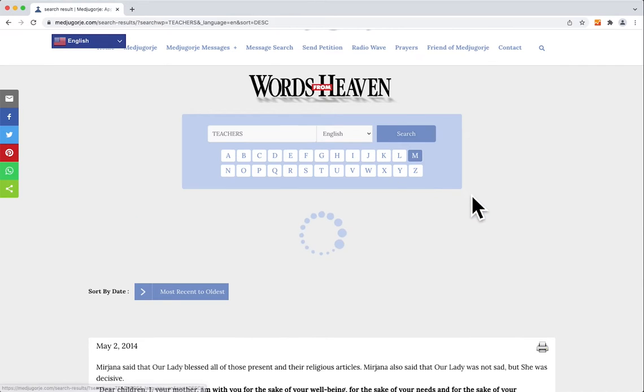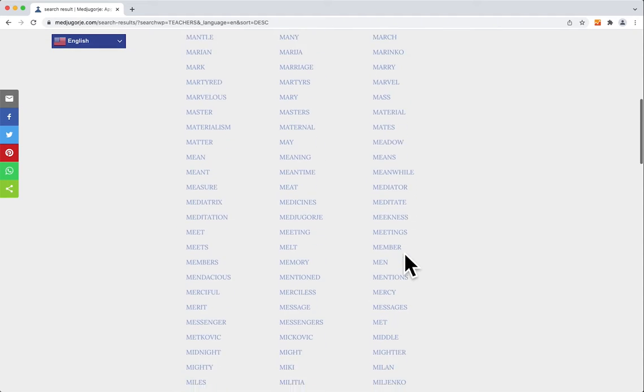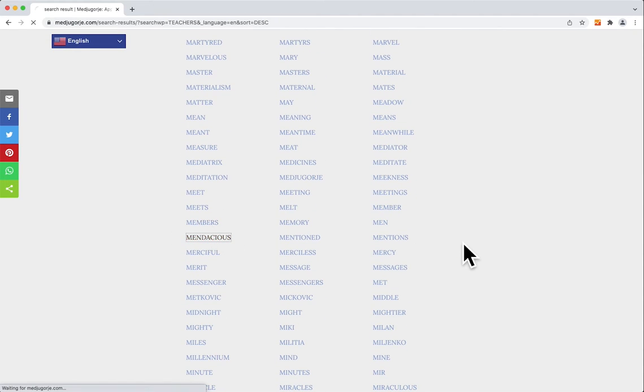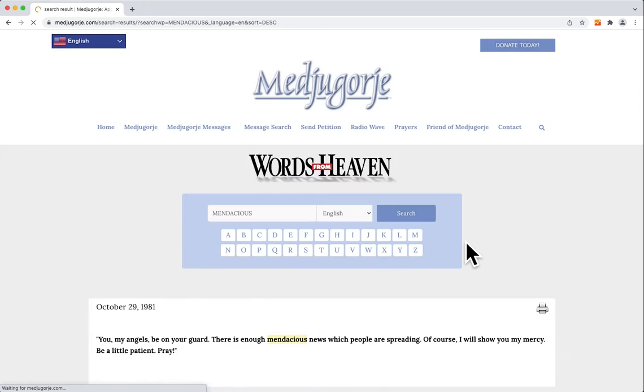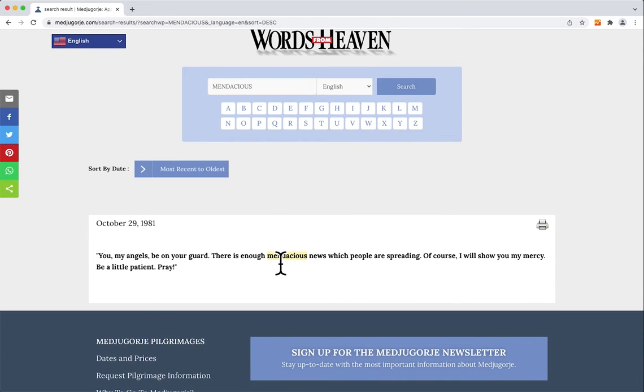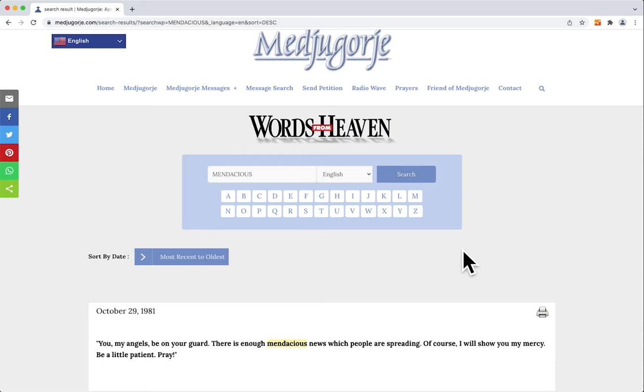These words that you're finding here are all words that you'll find in Words from Heaven. So we'll look up the word mendacious, and there it is right there, highlighted for you and ready to go.